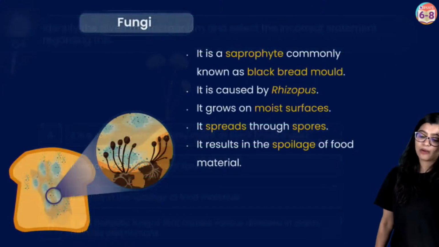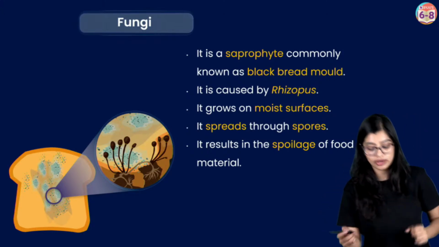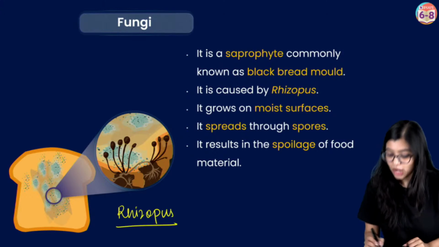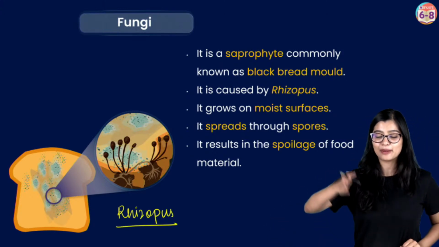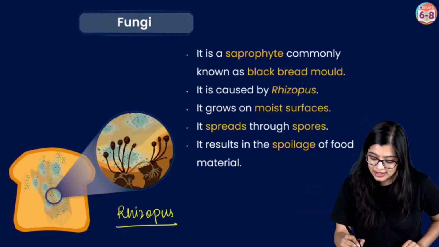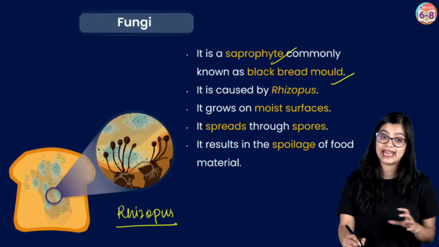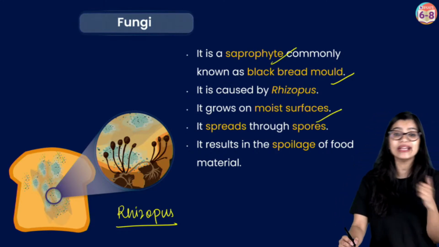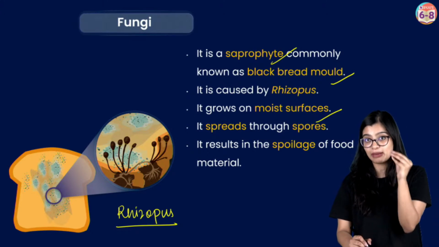See, what is black mold? I mean, what is this bread mold? Now, bread mold, the technical name is Rhizopus, which is also commonly called bread mold or black bread mold, right? So it is a saprophyte, which means naturally it is found growing on dead and decaying matter. Now along with this, we know that they require a moist surface to grow, right? Which is why we know that moisture is essential for them to grow.